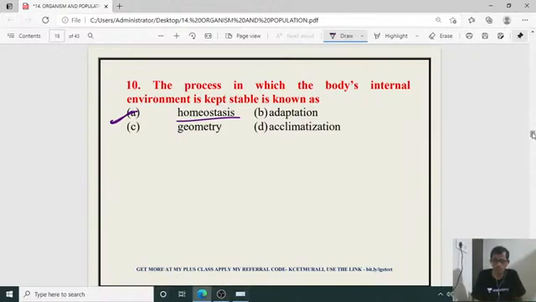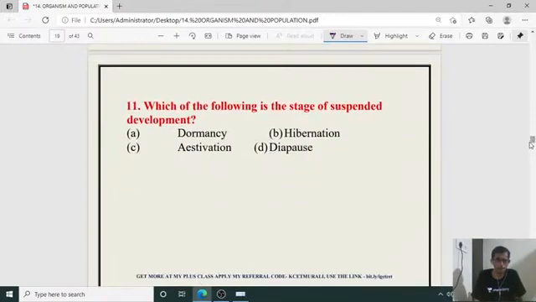Next, question number 11. Which of the following is the stage of suspended development? Dormancy, hibernation, estivation, diapause. Yes, anyone wants the answer? Okay, I will give the answer now. Which of the following is the stage of suspended development? That is diapause.